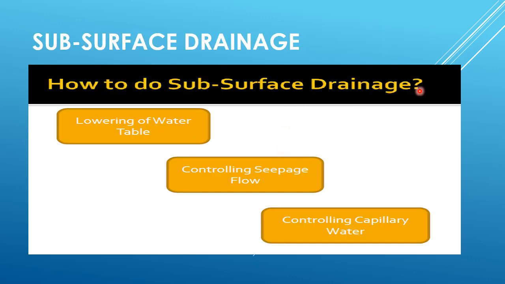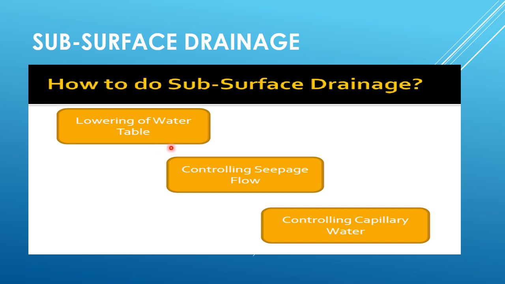How to do subsurface drainage? There are three steps. So first one is lowering of water table, controlling seepage flow and controlling capillary water. Lowering of water table: the highest level of water table should be fairly below the level of subgrade in order that the subgrade and pavement layers are not subjected to excessive moisture. From practical consideration, it is suggested that the water table should be kept at least 1 to 1.2 meter below